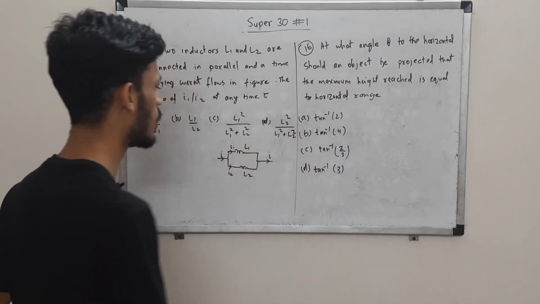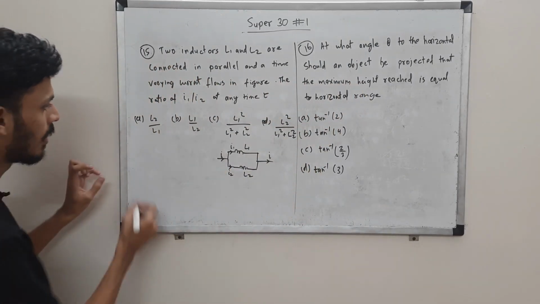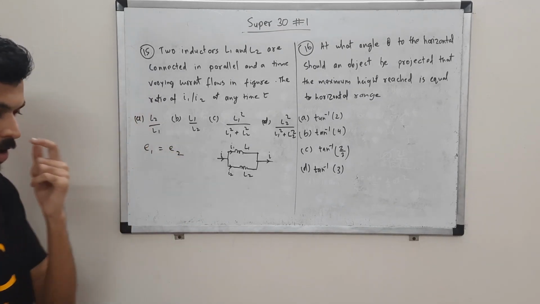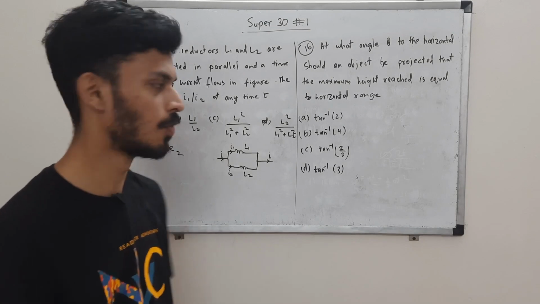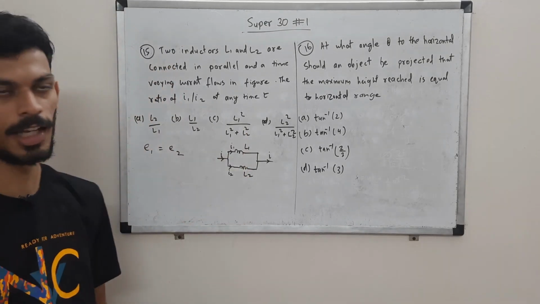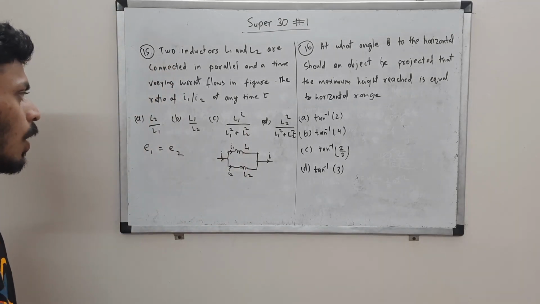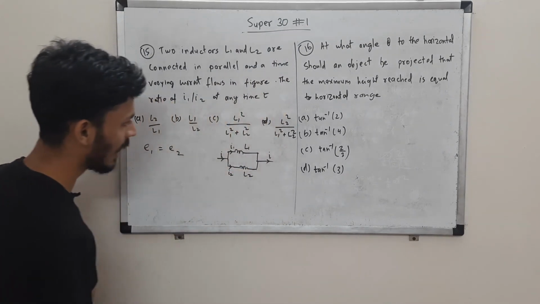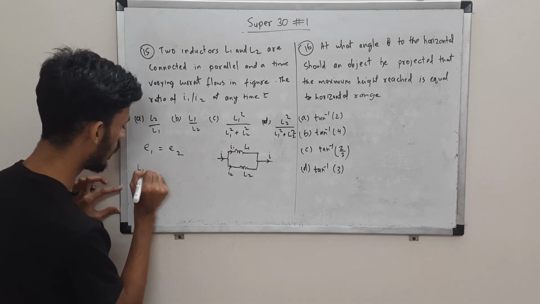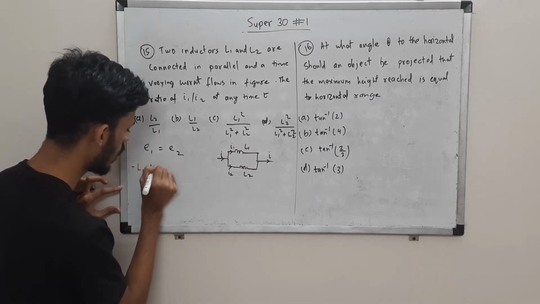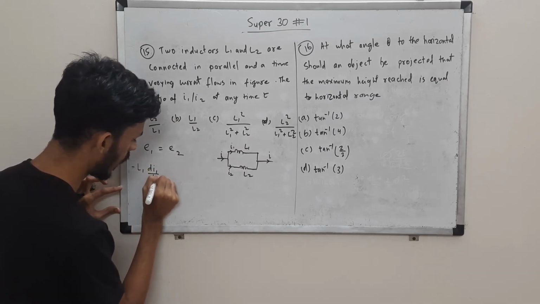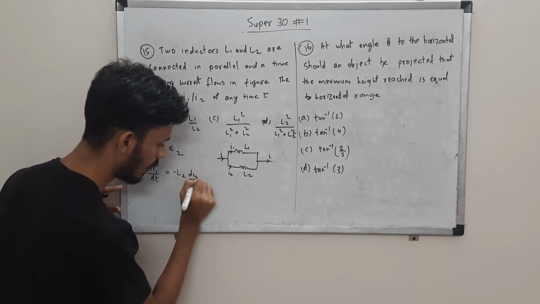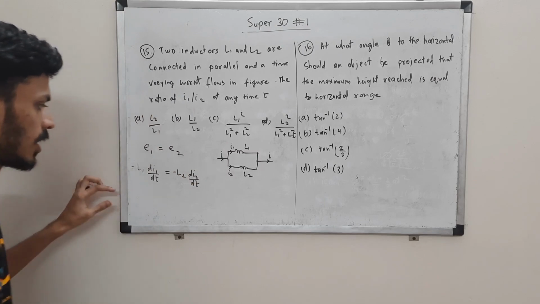Okay, it's very simple because you can see that they are connected in parallel, so E1 will be equal to E2. EMF, or I can say voltage across them, is the same. They are connected in parallel, right? Now how is the voltage across your inductor given? The formula is L di by dt. So in the first branch we'll have minus L1 di1 by dt, right? And similarly minus L2 di2 by dt in the second branch, right?